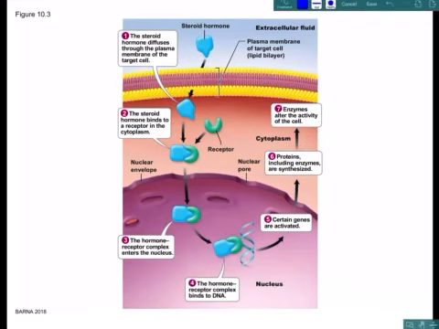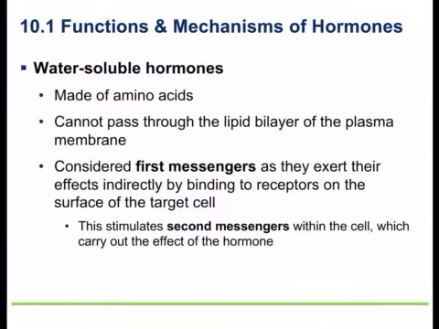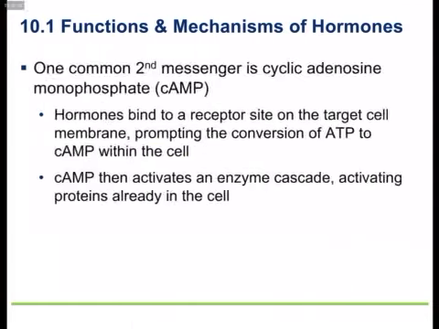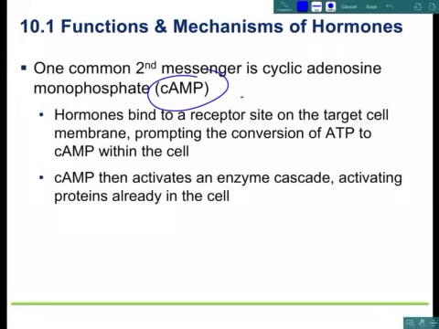And you can see this channel right here. Water-soluble hormones, these are made of amino acids. If you remember, amino acids make up proteins. They cannot pass through the lipid layer of the plasma membrane, and so they exert their effect by binding to receptors on the cell surface. This causes some intracellular activity. They basically interact with what's called second messengers, so they use a second messenger system. One of the most common ones is cyclic AMP, and a lot of drugs can actually affect this.